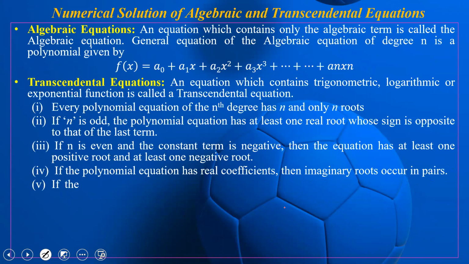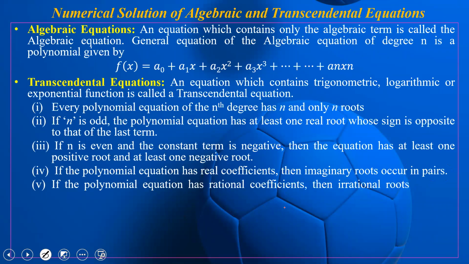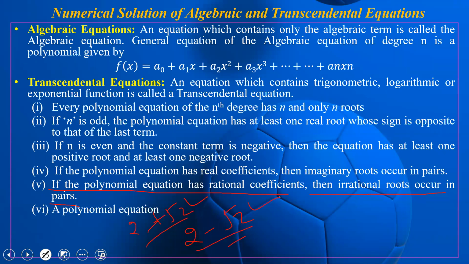Next point: if a polynomial equation has rational coefficients, then irrational roots occur in pairs. Suppose one root is 2 plus root 2, then the other paired root is 2 minus root 2. These are irrational roots. So if 2 plus root 2 is a root of the given equation, then 2 minus root 2 will also be a root of the given equation.